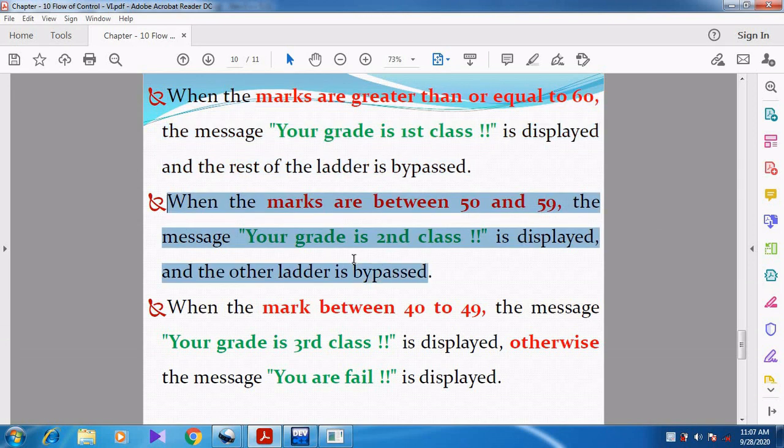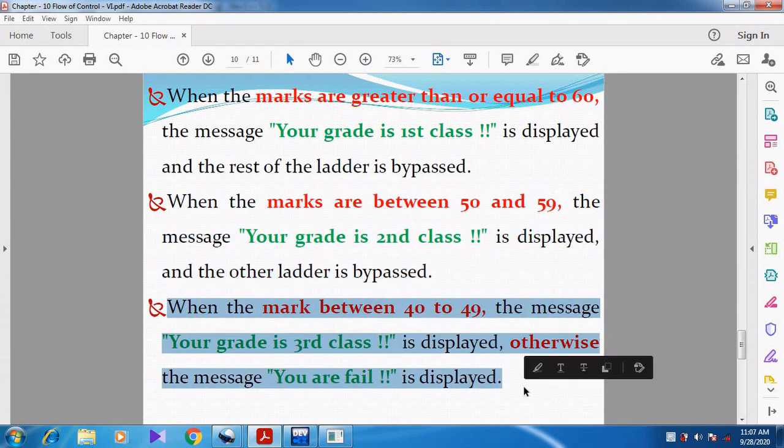Whenever we are entering marks from 50 to 59, the first condition becomes false and the second condition becomes true, that is the first else if. Then automatically what does it show? Your grade is second class.